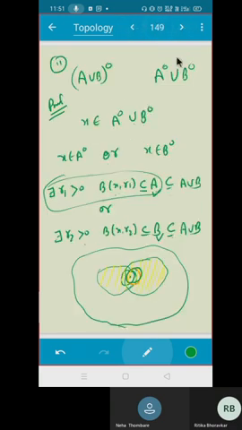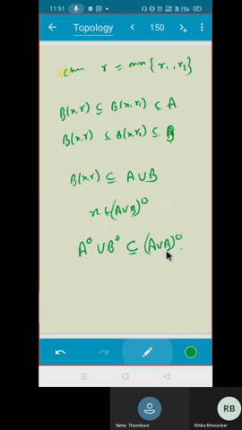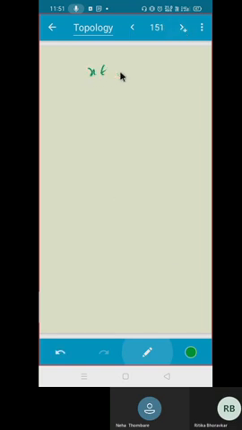What about this? If you take any element here, try to prove that it is here. That means if you take x belongs to the interior of A union B, you are supposed to prove x belongs to the interior of A, or to the interior of B. Try to see.